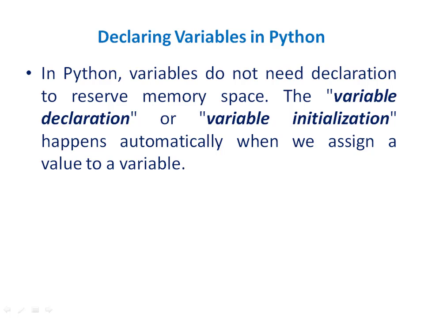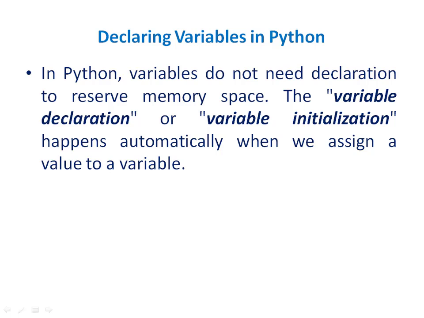If we need to store a decimal value, we need to declare the variable as a decimal or floating point type. So in other languages there is a necessity of declaring variables before assigning them any value. This is not the case with Python.